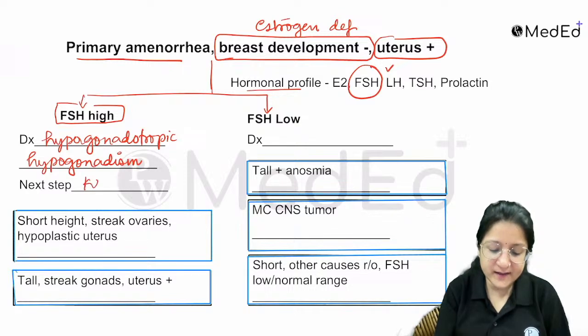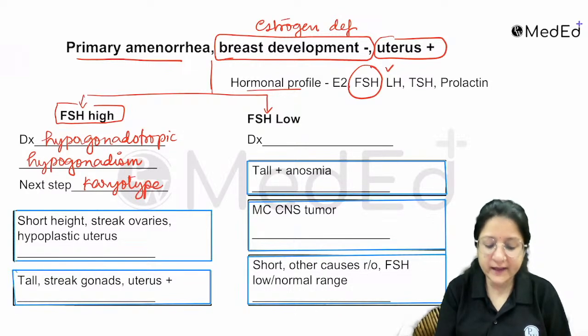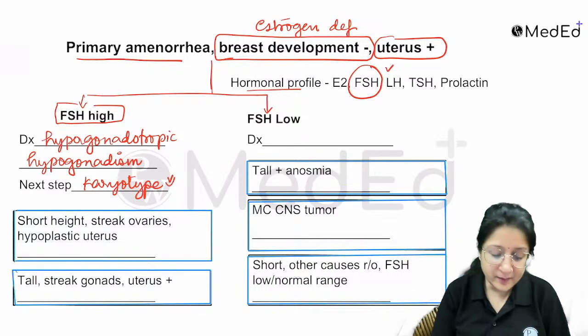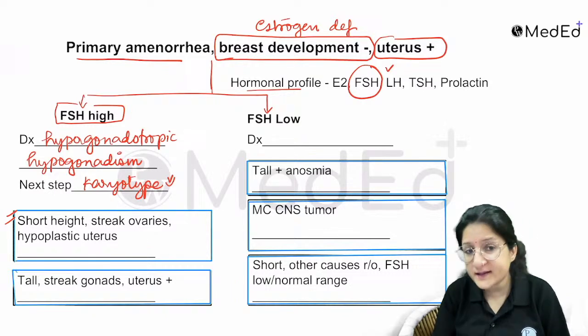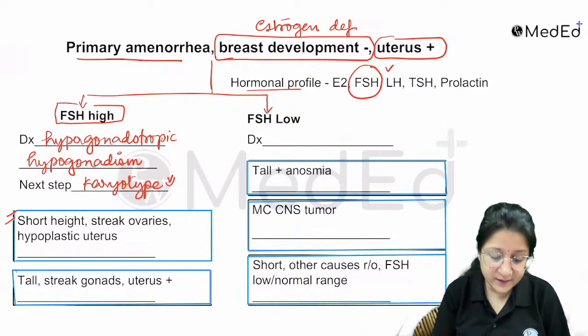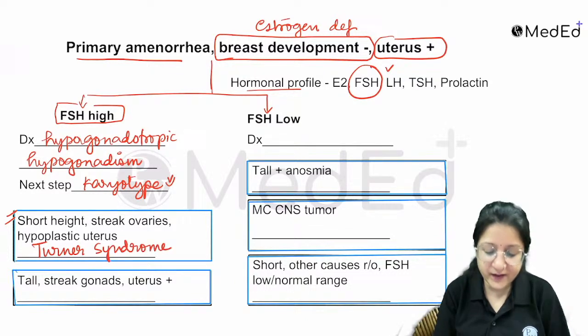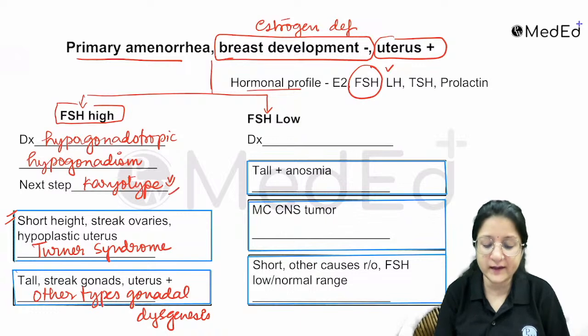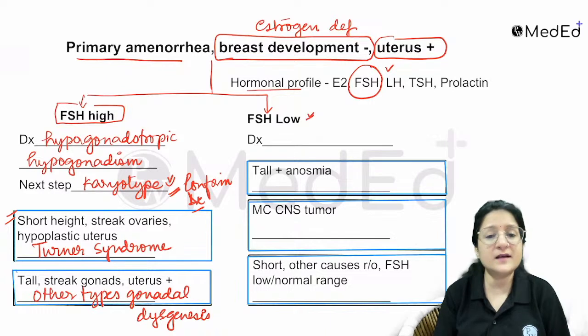Okay, then in this situation, the next step is a karyotype because you're thinking about the possibility of gonadal disease, and that you will find only by karyotype. So remember here, if the height is short, if streak ovaries are given in the question, if hypoplastic uterus is given in the question, then your answer should be Turner syndrome. If the patient is tall with streak gonads and uterus present, then the most likely diagnosis is the other types of gonadal dysgenesis. And to know for sure what the diagnosis is, you will need a karyotype. Karyotype will confirm the diagnosis. If your FSH levels are low, then your diagnosis is hypogonadotropic hypogonadism.